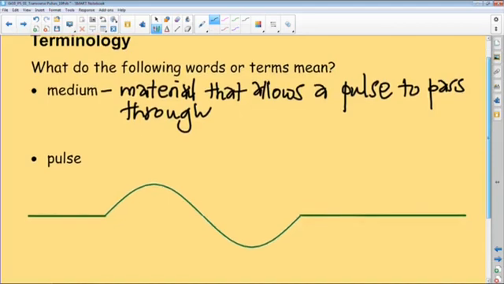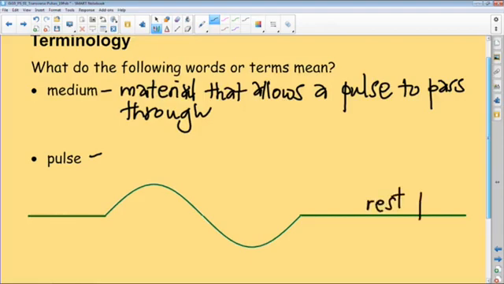Right. This up and down movement gives us what we refer to as a pulse. So a pulse is a disturbance. Now, if you look at the other parts of the rope, they are at a point where there is no disturbance, or zero disturbance. So we call this the rest position.